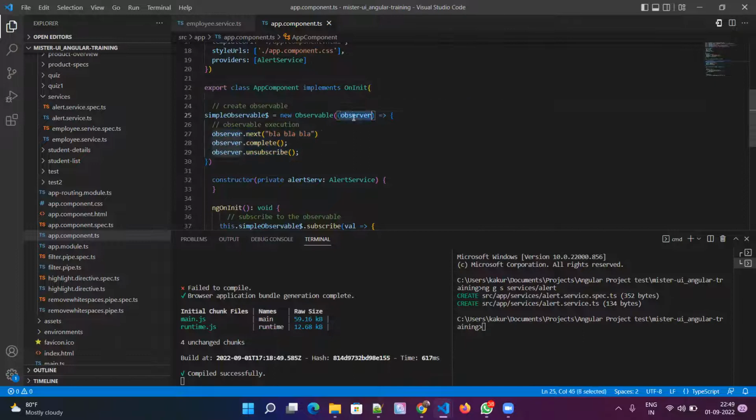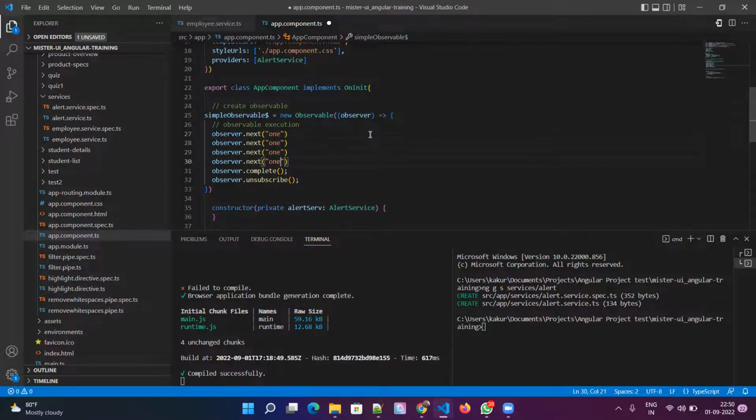Basically it takes a function and gives a parameter which is the subscriber. If you see here, it is a subscriber type, right? Using the subscriber we are sending some data. I can send as many values as many times as I want.